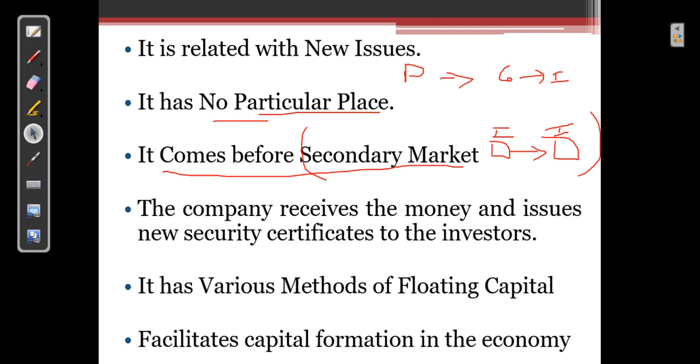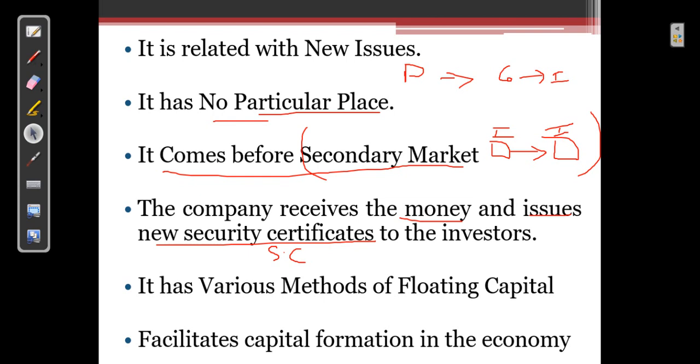Then the company receives money and issues new security certificates to the investors. I told you, once the securities and the shares are issued, they will subscribe and pay for that capital. Then when they pay for the capital, the company needs to issue security certificates or share certificates. These share certificates are very important. Share certificates act as an ownership certificate. It gives a proof that you are an owner in a particular company. These certificates can also be used as collateral whenever you want to take a loan from the bank.